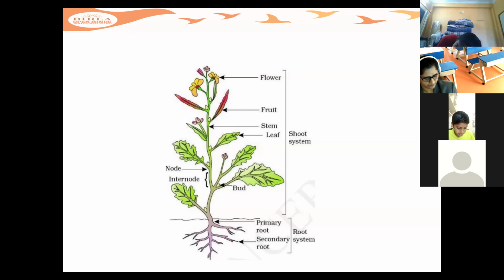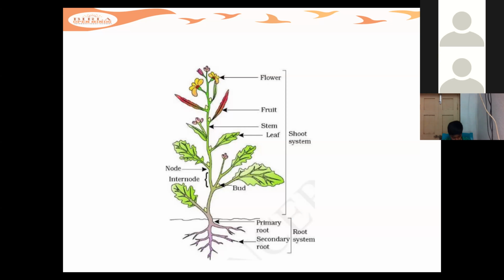Flowers vary in shape, size, and color. They are generally attractive, colorful. His voice is breaking, I think there's a network issue. Androecium, male reproductive part, and gynoecium, female reproductive part, while some flowers may contain either of them. Okay, that's fine, Vishwan.